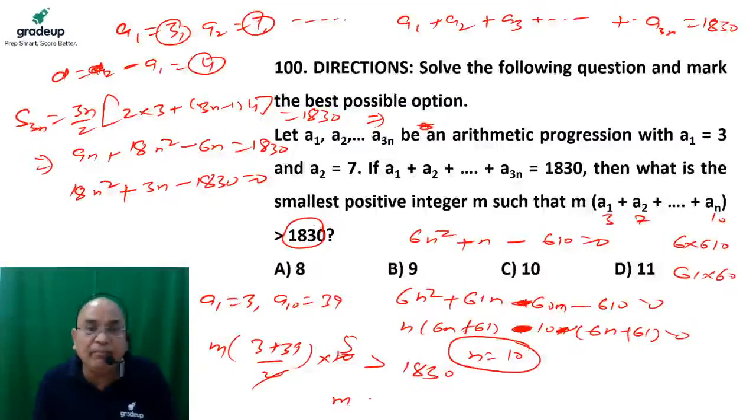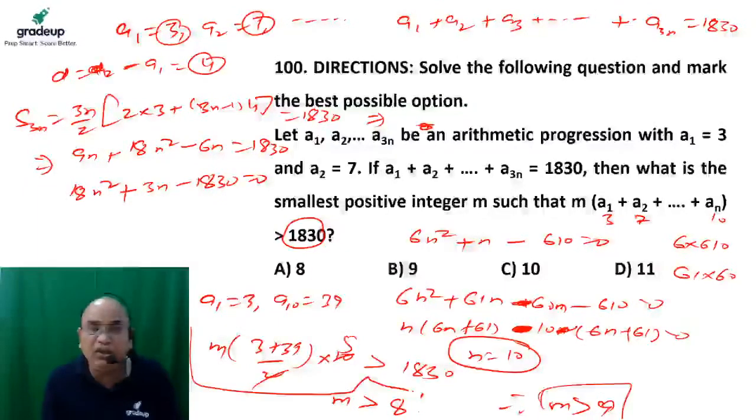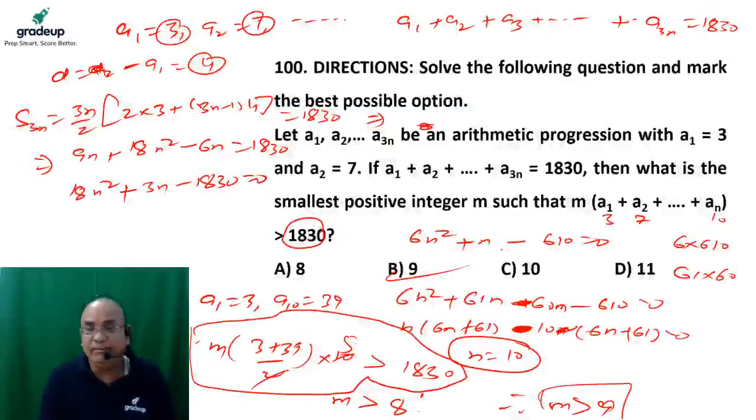So the value of m should be greater than 8 whole something like that. So m should be greater than 8 means 9. So the value of m would be 9. You can calculate the value of m easily from here. No problem at all. So the correct answer would be B.